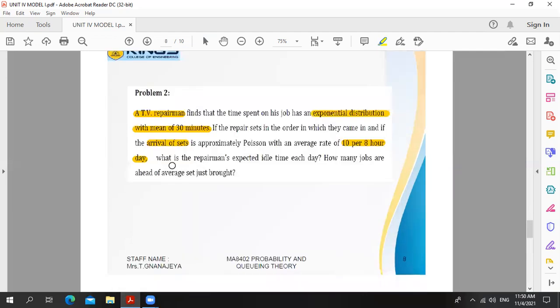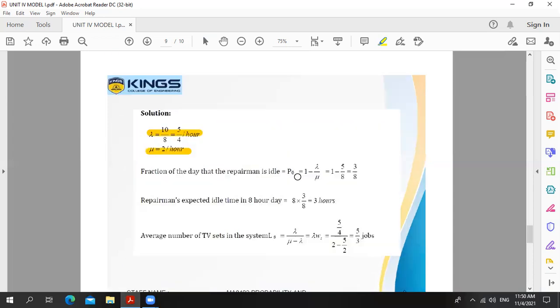And now I read out the question. What is the repairman's expected idle time each day? So in 8 hours, how much time is the repairman idle? Idle means P naught value. So P naught is equal to 1 minus lambda by mu. 1 minus lambda by mu value, 5 divided by 8, so 3 by 8. Which is the value for idle. In 8 hours means we have to multiply this 3 by 8 into 8. 8 cancel, we get 3 hours. So in an 8-hour day, the repairman's idle time is 3 hours. The repairman's expected idle time is 3 hours out of 8 hours.